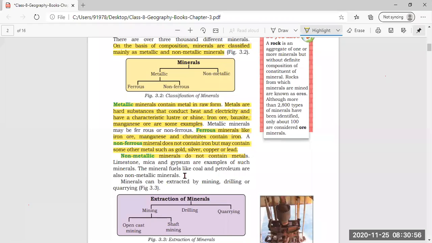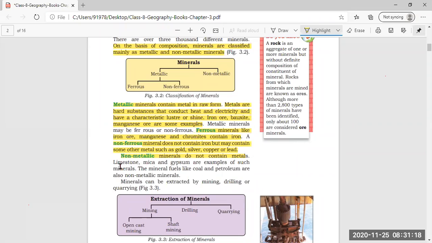Now next, about non-metallic minerals. Non-metallic minerals do not contain metals. Metallic, as the name indicates, means it contains metal. Non-metallic, as the name indicates, does not contain metal.